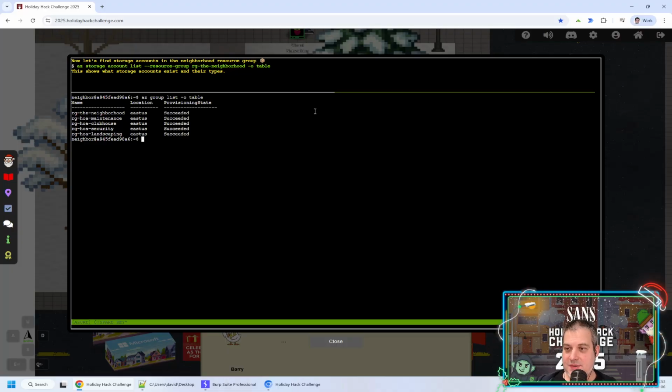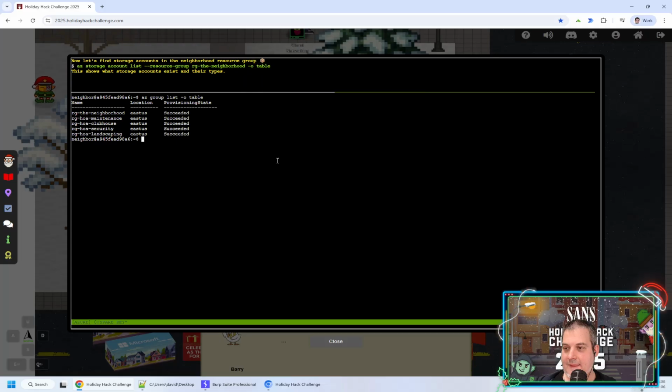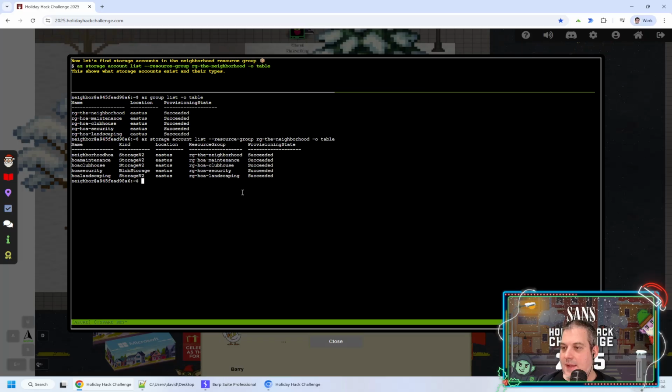The next instruction is telling us that we can also use the storage account list, and we can have the neighborhood resource group listed, where we have the list of storage accounts, and we have neighborhood A.